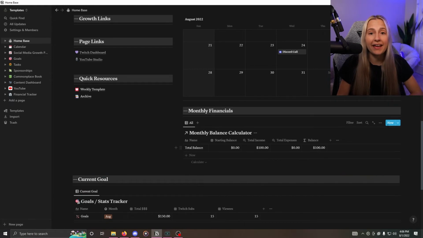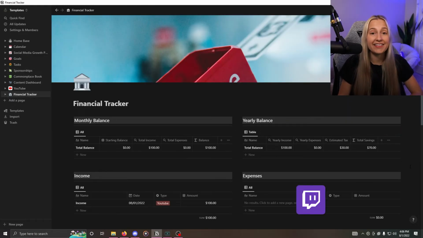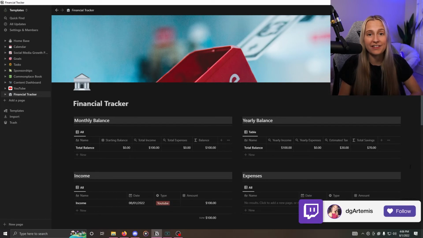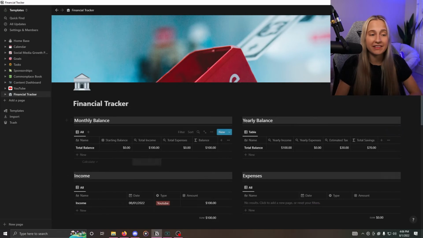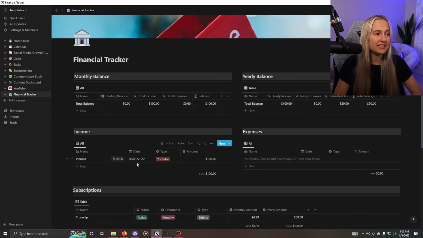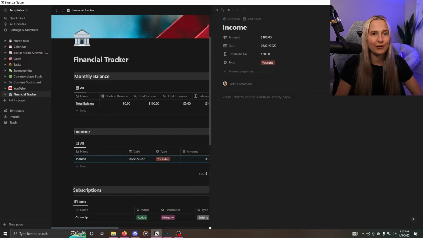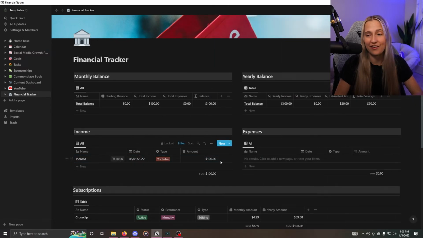And then to go back and look at our finances, all we have to do is click the financial tracker, and this shows us a really well-rounded view of how our finances are going. So we can see a monthly balance and a yearly balance. This total savings is going to add up onto each other each time. As you can see right here, I've inputted an example income, and if we wanted to open this, we could always change it, and we can actually change it right here as well.